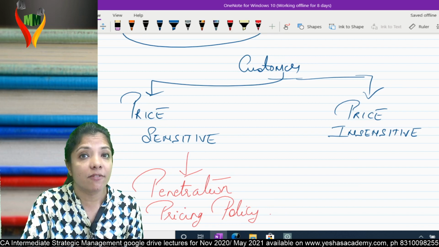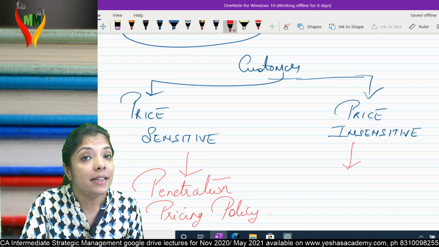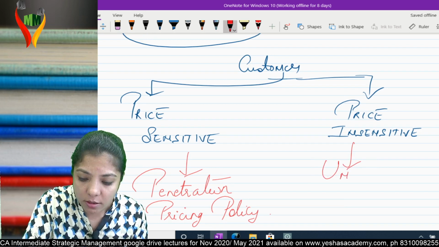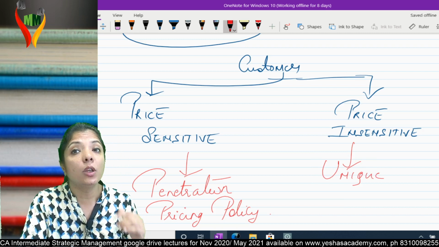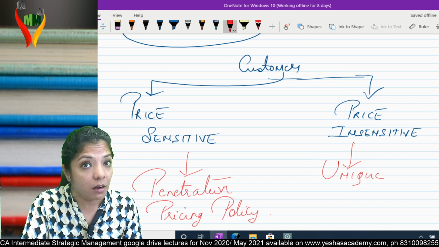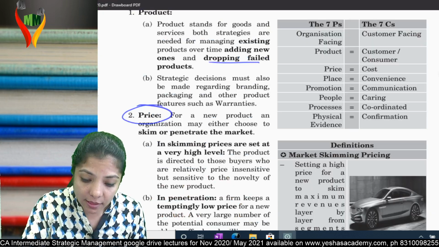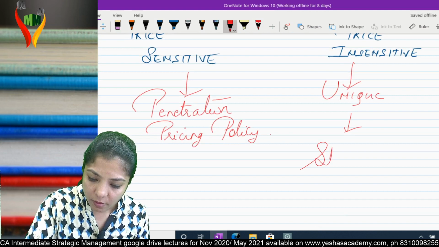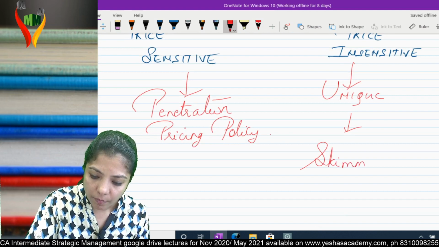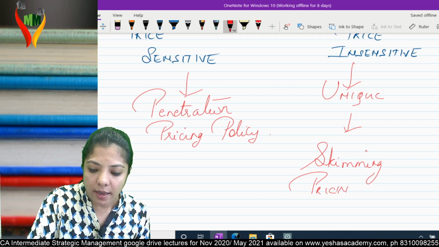Price insensitive customers are insensitive towards price but sensitive towards uniqueness. They want something unique, something different. So I will keep a premium pricing policy, and this is called skimming pricing policy.